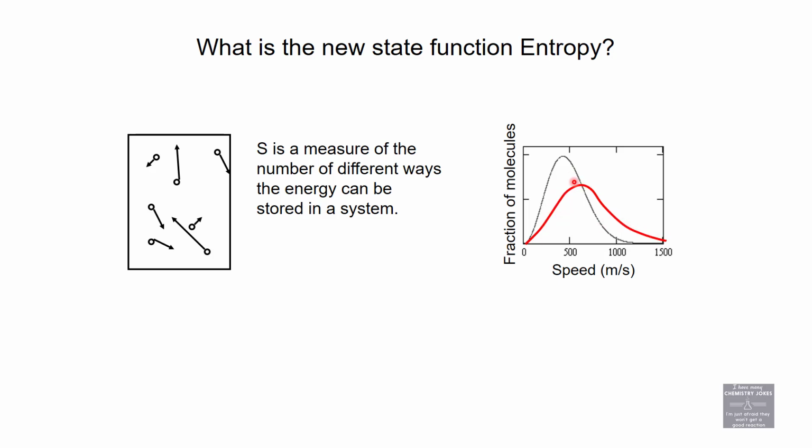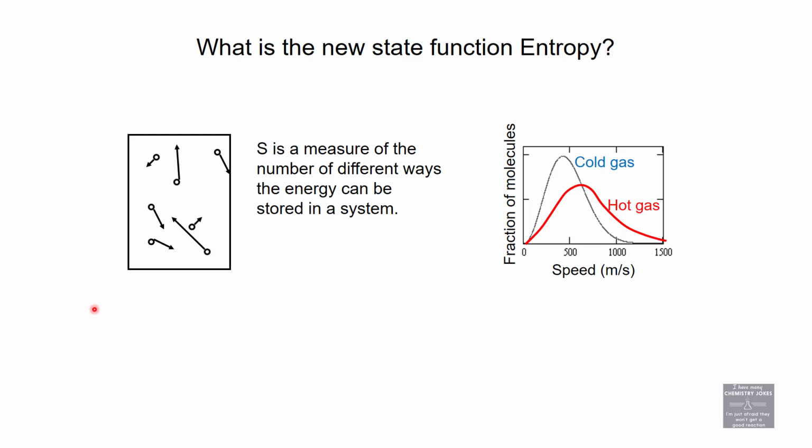These two traces are for different temperature gases. The gas with the smaller most probable speed is a cold gas, and the gas with the larger most probable speed is a hot gas. Maybe you remember that, maybe you don't, but we like to remind you of old news when we can.